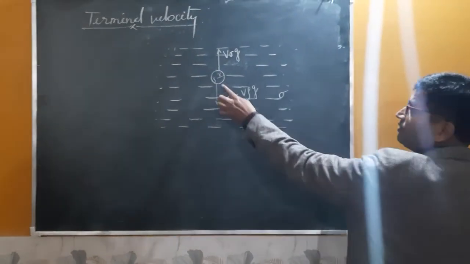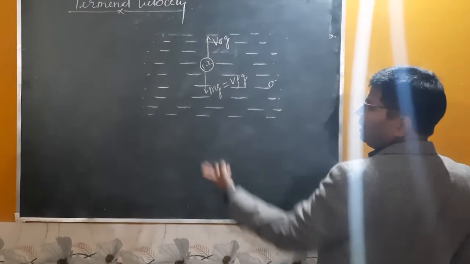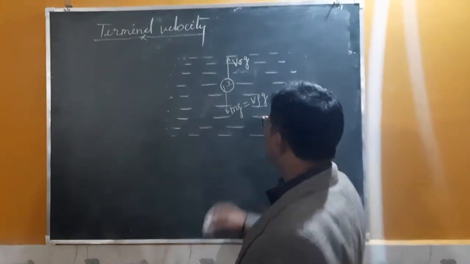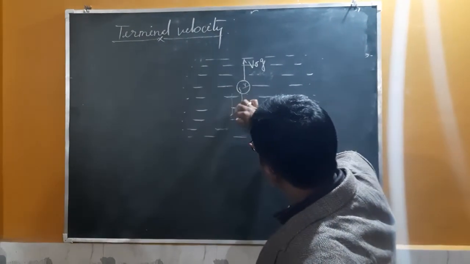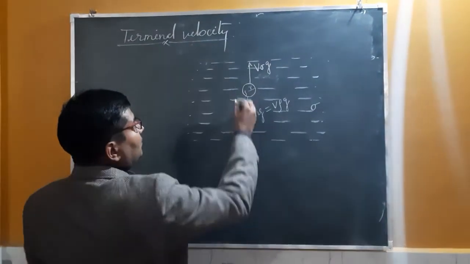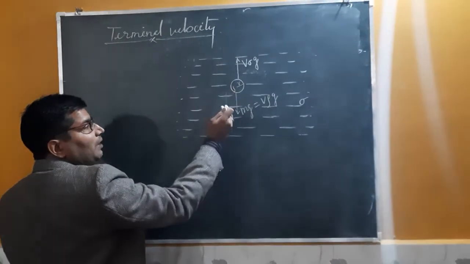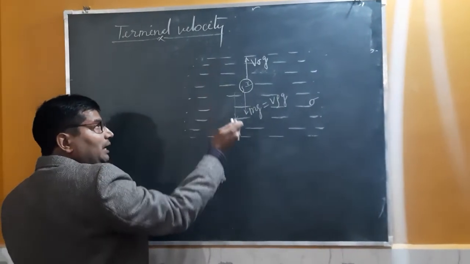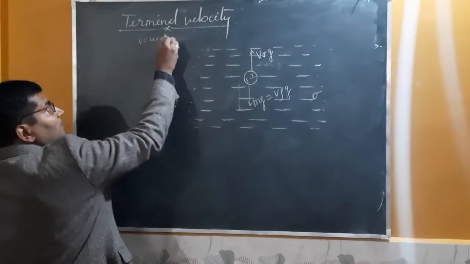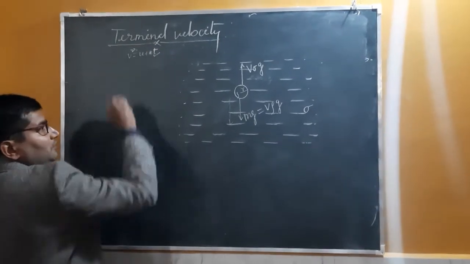Definitely, if its density is more than this density, then there will be a net force in the downward direction, and due to this net force, what will happen? Its velocity continuously increases. Initially, its velocity was very small, but after a span of time, its velocity continuously increases, because you know v is equal to u plus at. Means with time, its velocity increases.